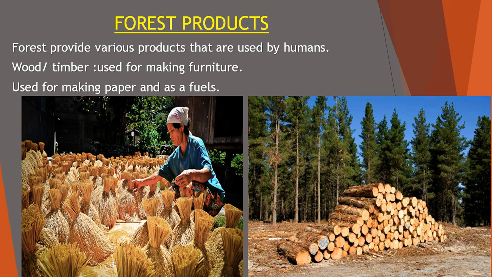First one, that is wood and timber. You already know that wood is obtained from the trees in the forest and is used for making furniture. It is also used for making paper and as a fuel.